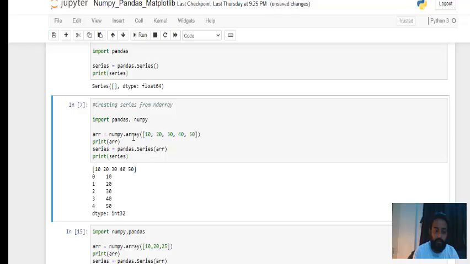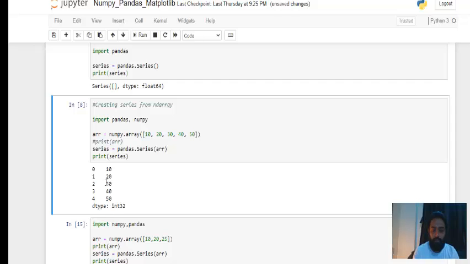That we already saw when we did the example on NumPy, and now this is being converted into a series. So this is the series. Let me comment this out and then run it. Now I'll have only the series. So this is what a series is. The actual data here, guys, is this 10, 20, 30, 40, 50. This is just an index. This is not the value. This is only the index. The value that we want is this 10, 20, 30, 40. That's why I told you the series is nothing but a single column table.